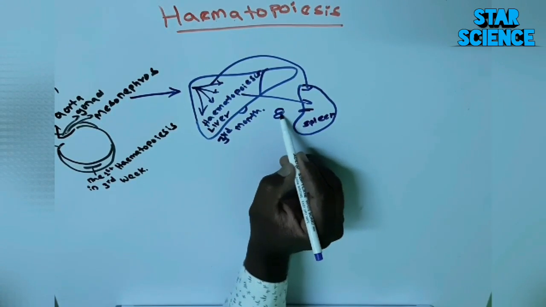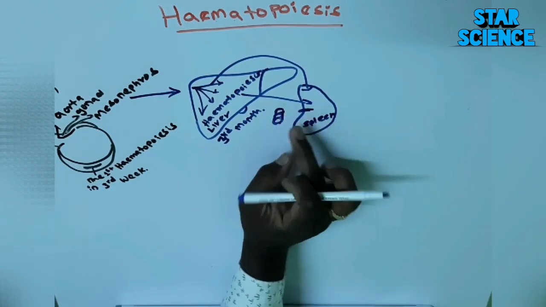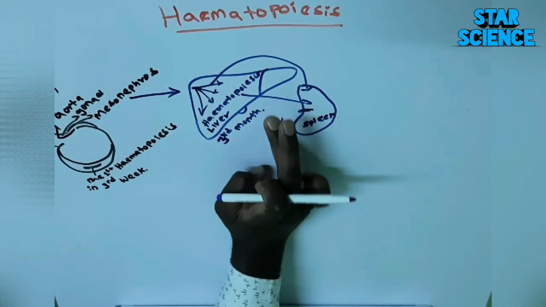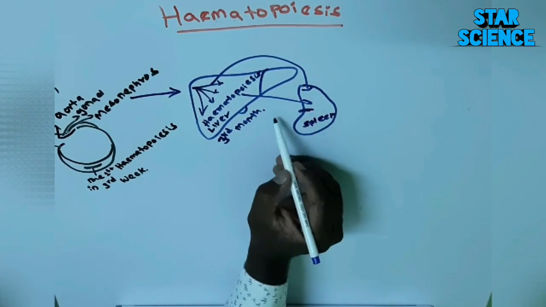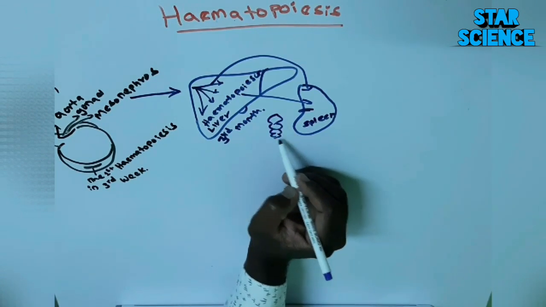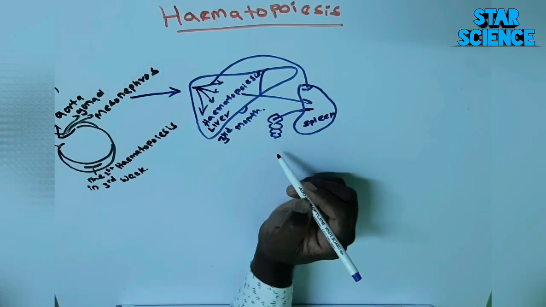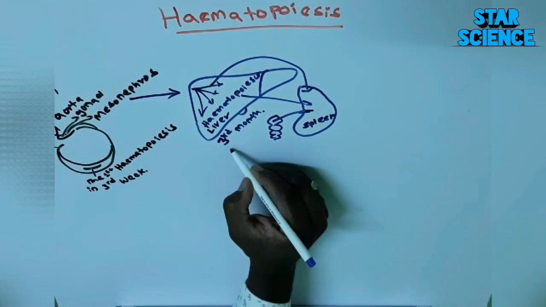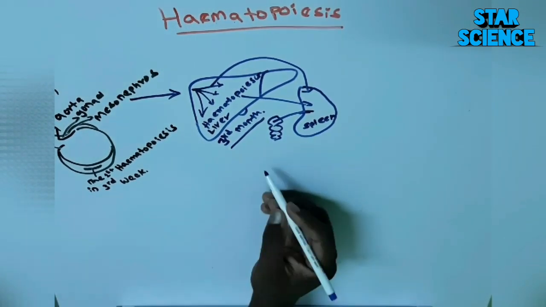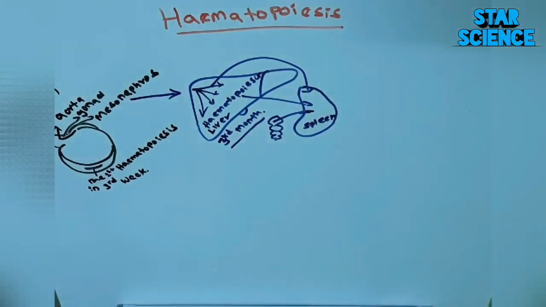At this junction, you have to remember that early on it started in the yolk sac and migrated from the yolk sac to the mesodermal aorta, mesodermal gonad and mesodermal mesonephros. From there, the majority occurs in the liver and some part in the spleen and lymph node. So you can remember these points. First, it started with the yolk sac and migrated to the mesodermal aorta, gonad and mesonephros. From there it started shifting to the liver, and to the spleen and lymph nodes.